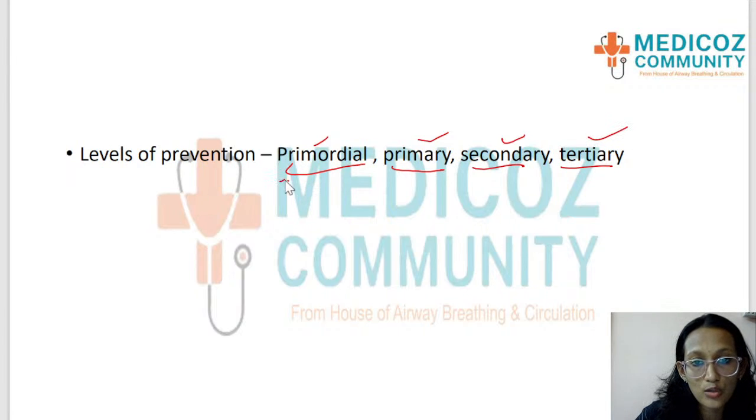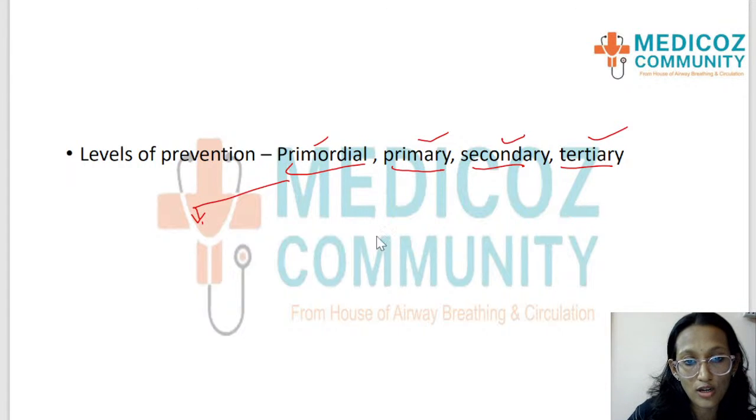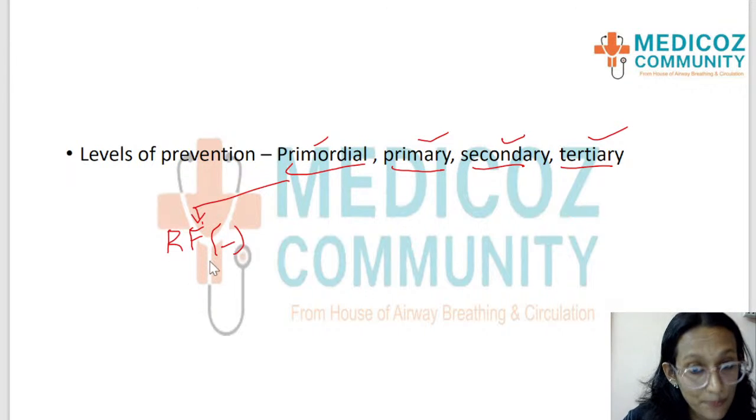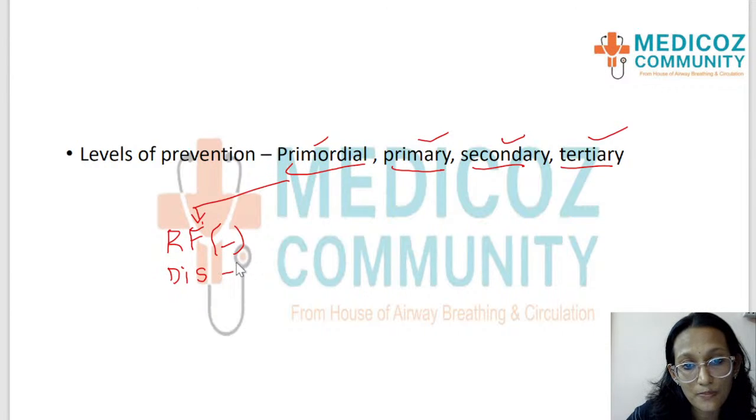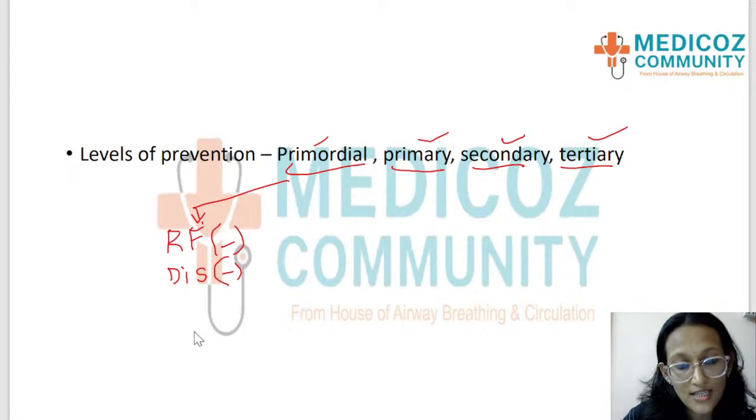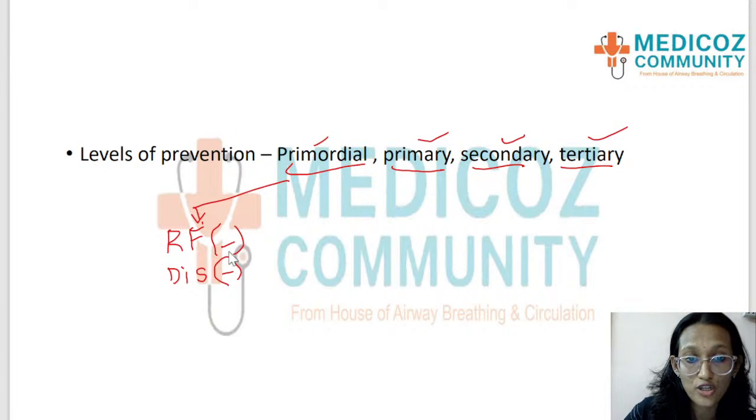So I want to tell you what each of these means. Primordial prevention, first of all, means that the risk factor for a disease is absent. The risk factor itself has not appeared in a person, and the disease certainly has not appeared in a person. So the risk factor is not present, the disease is not present. So you're trying to prevent the development of the risk factor. That is what primordial prevention is.